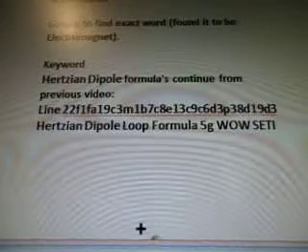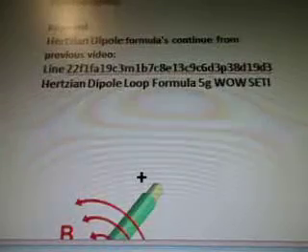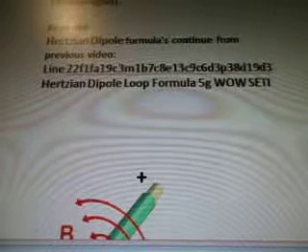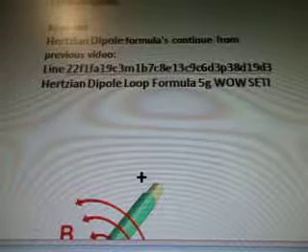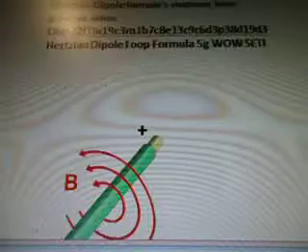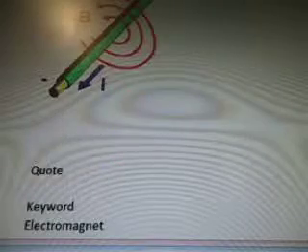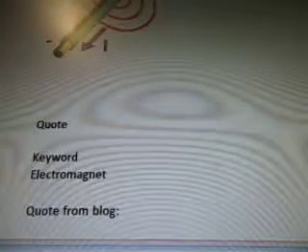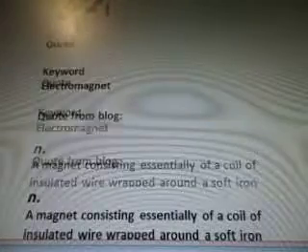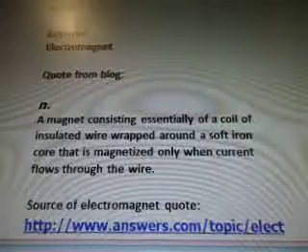So the keyword Hertzian Dipole formulas continue from previous video, line 22, F1fa19c3m, 1b7c8e13c9c6d3p38d19d3. Hertzian Dipole loop formula 5G Wow Seti. There's our picture. And there's quotes and wikis. The diagrams are from wiki as well. So the keyword was electromagnetic. So let's take a look at that again.